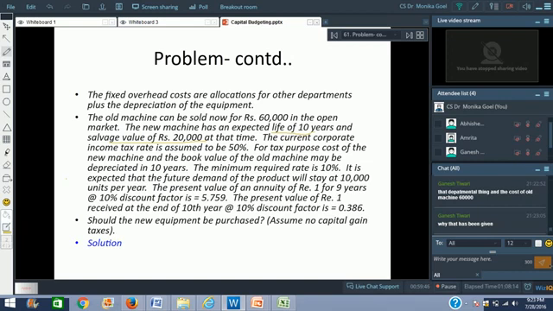See, it says that the old machine can be sold now for rupees 60,000 in the open market. If you do not go for replacement, you can sell the old machine for 60,000 rupees. Why has that been given? Because in general, whenever you take a capital budgeting decision, this is the kind of information that you look for.